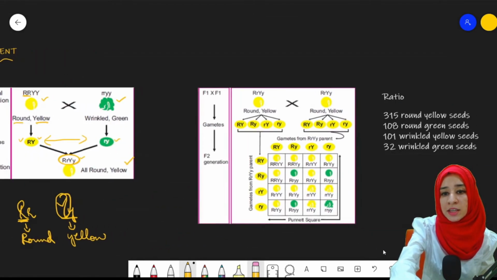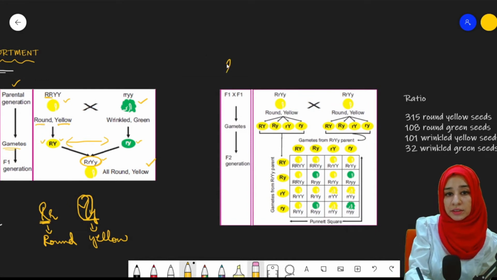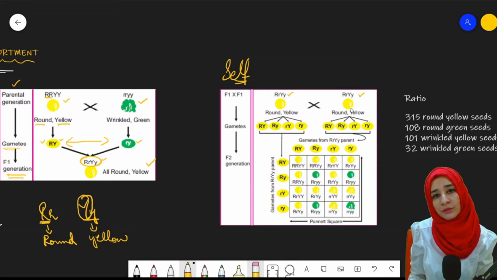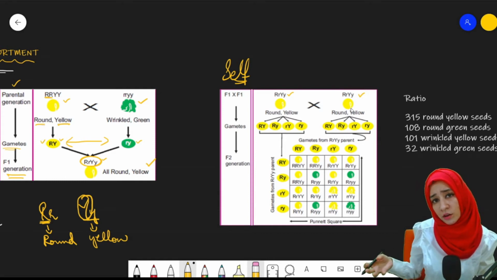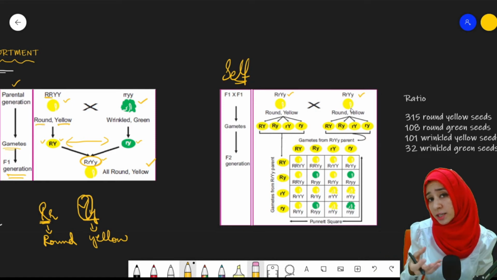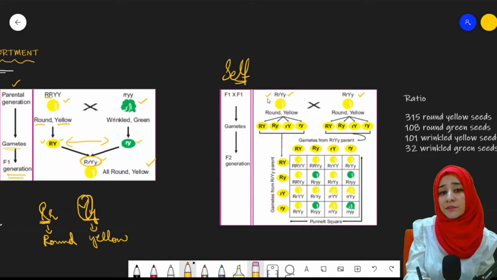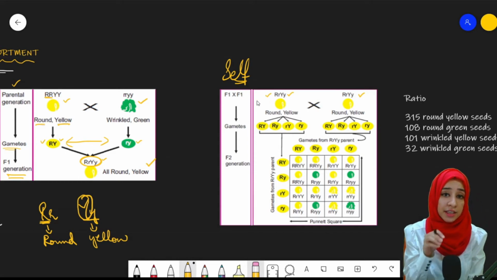Now this was the cross fertilization. Now comes the self fertilization. What will we do? The first filial generation will be crossed with each other like this: capital R, small r, capital Y, small y, with that of capital R, small r, capital Y, small y. Right? Now we are going to find out what kind of offspring can be produced through this. What is the probability? Now, how will these alleles be assorted in the gametes? This is the question here.